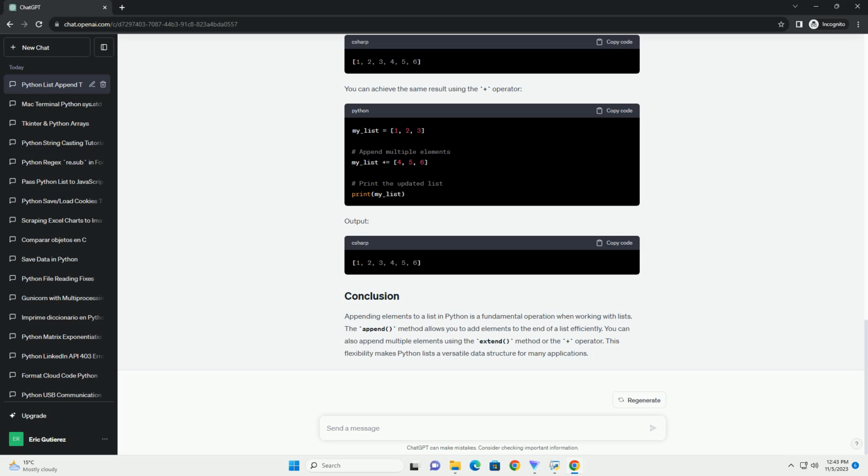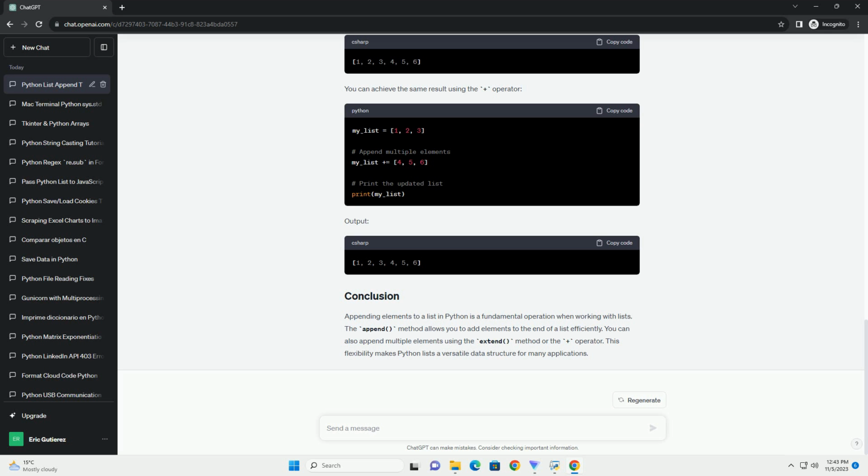In Python, a list is a versatile data structure that allows you to store and manipulate collections of items. One of the common operations when working with lists is appending new elements to the end of the list. In this tutorial, we will explore how to append elements to a list in Python, and we'll provide code examples to illustrate the process.